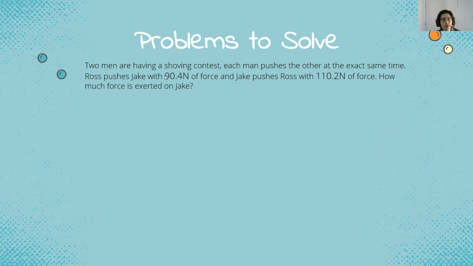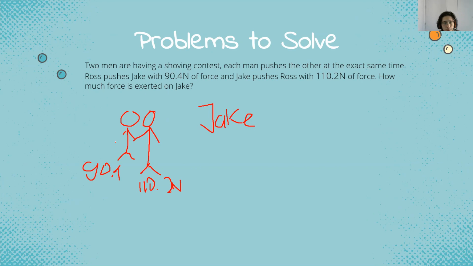Okay, we have the last problem to solve. There are two men having a pushing contest. Each man pushes the other at the exact same time. Ross pushes Jake with 110.2 Newtons, and Jake pushes Ross with 90.4 Newtons. So we can use the third law of motion to solve this, where he asked how much force is exerted on Jake. They push each other.